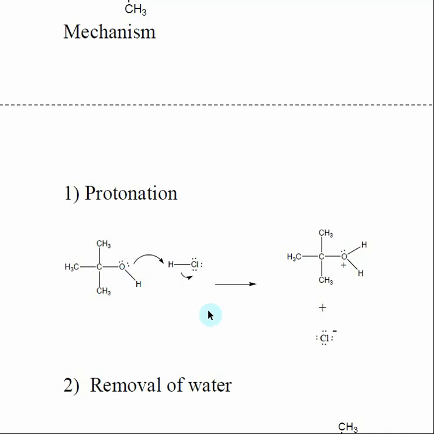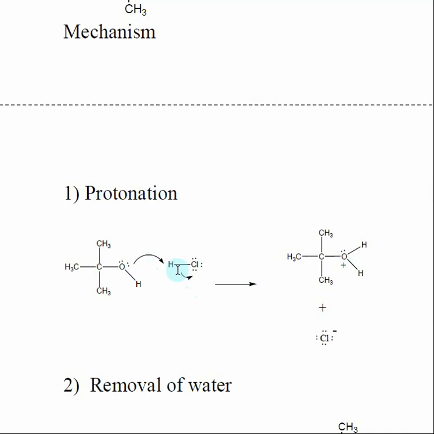So this is a simple acid-base reaction. We talked about that in the beginning, and this is why we talked about it in the beginning, because we're going to see acid-base reactions like this continually as we go through organic chemistry. Literally all we're doing is protonating the oxygen. So here the lone pair electrons on my oxygen are attacking the hydrogen. Lone pair electrons attacking an atom forms a bond. So one of these OH bonds is formed from this arrow.